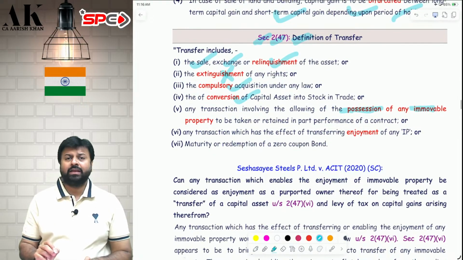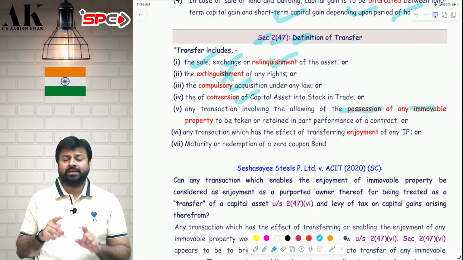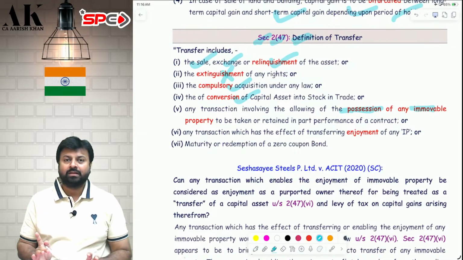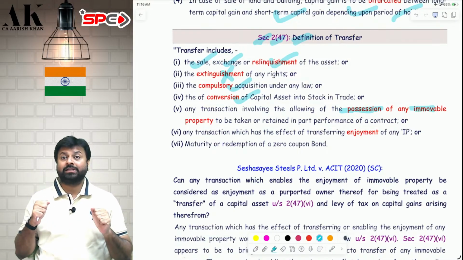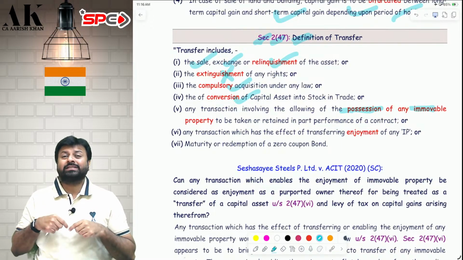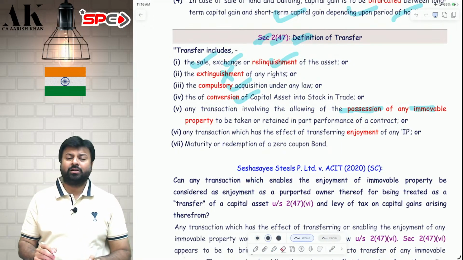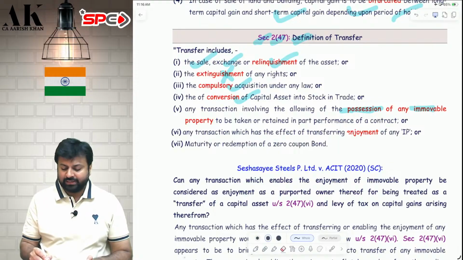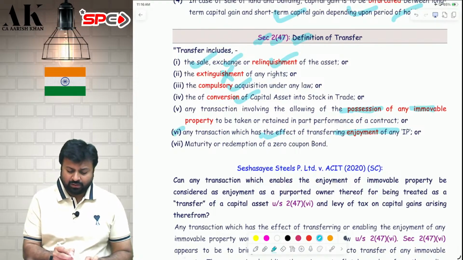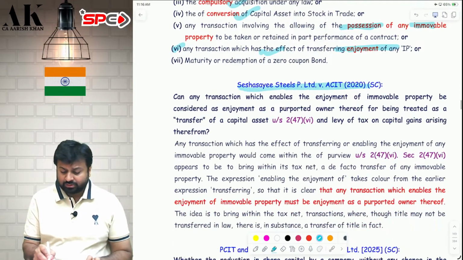Then, in case of immovable property, I have told you in the class, in case of a cooperative society, all the flats are owned by the society, and the owner is only a shareholder who has the right to transfer the enjoyment of the property. So if you transfer any enjoyment of property, then that is also what? A transfer. It is written over here, and it is also written in this Supreme Court judgment.